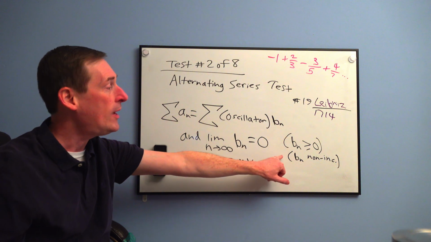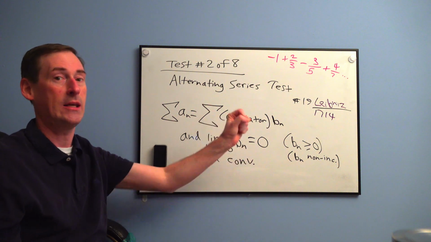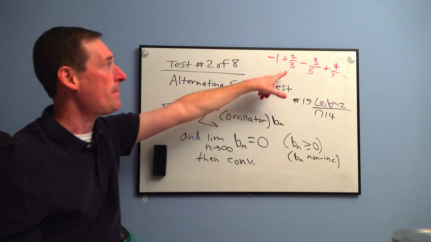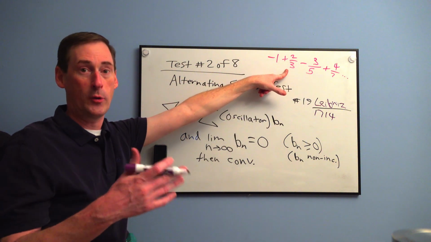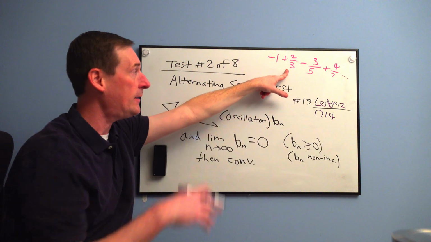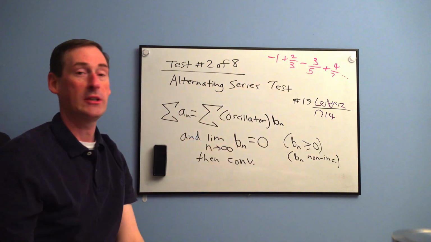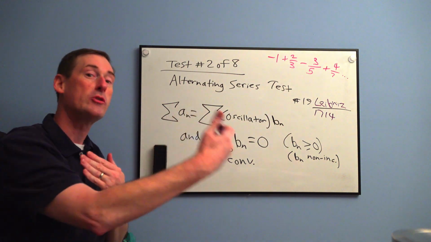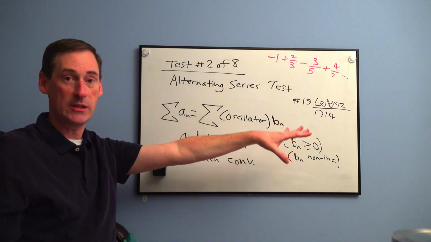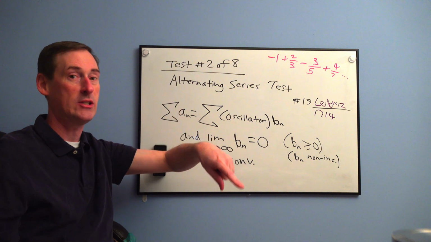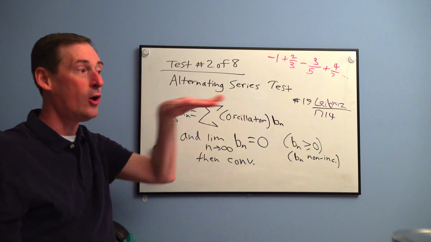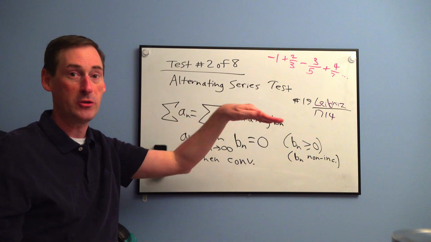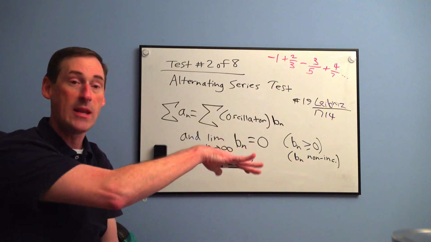Okay. Also, b sub n needs to be non-increasing. So the fractions were not getting bigger. Okay. 2/3 is worth like 0.66666 repeating. 3 out of 5 is only 0.6, smaller. 4/7 is only worth a smaller number. So yes, it was non-increasing, and non-increasing means either decreasing or stable. 2/3 plus 2/3 plus 2/3 plus 2/3, okay, that would also be non-increasing.